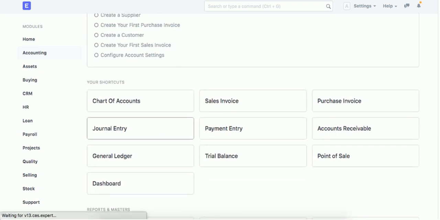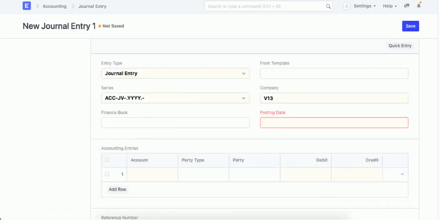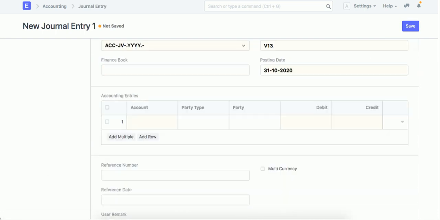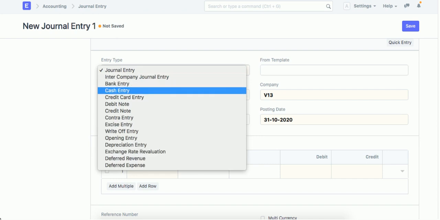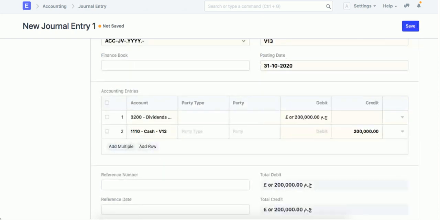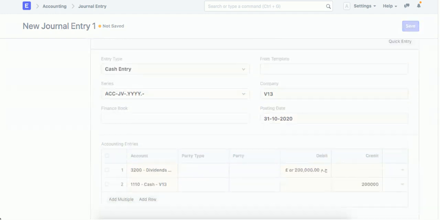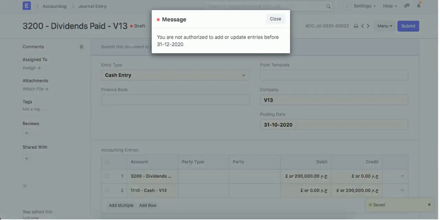Okay, this accountant, we're going to make an entry. Okay, dividend. Cash. Save. Submit. It's refused because he is not authorized to make it. He is not a finance manager.